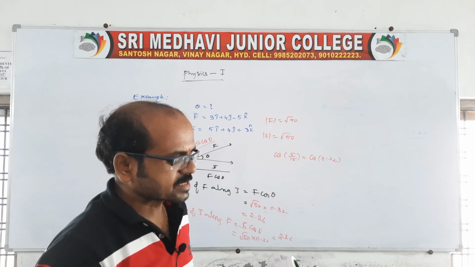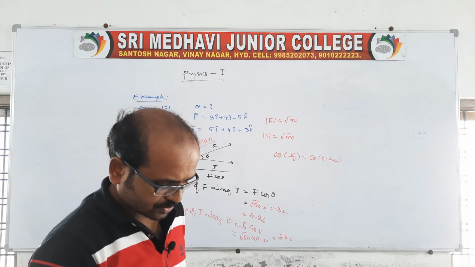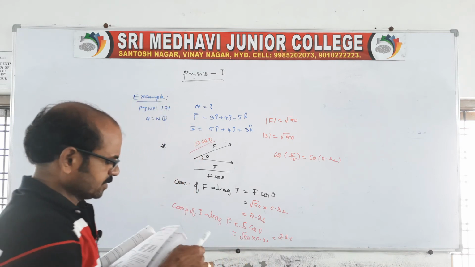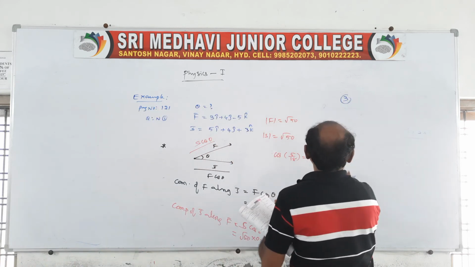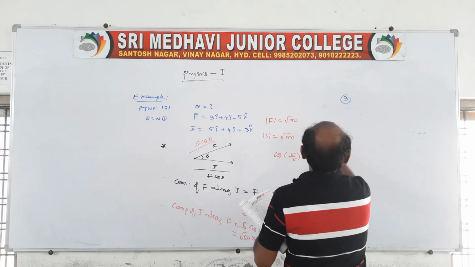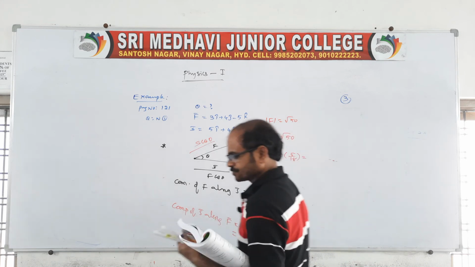On the same page number 121, there is another question, question number 3, a very simple question. Clear?